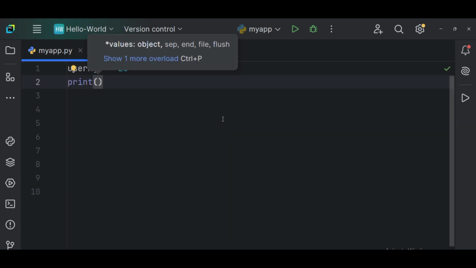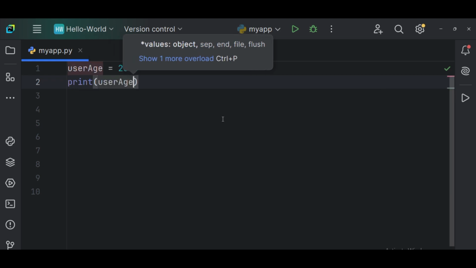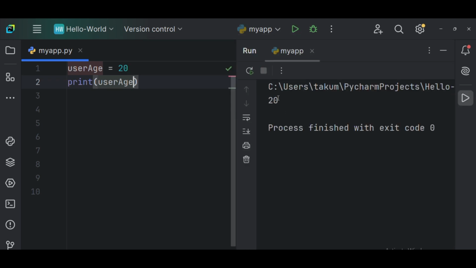If I say print now, if I want to print, I want to get the value that says user age. If I say user age and I run this code, look at what happens. It gives me 20, meaning that it goes to that particular location in the memory where it is labeled user age, and then it prints the value that it is storing in that location. I don't know if you guys are getting it. That is how this thing works.